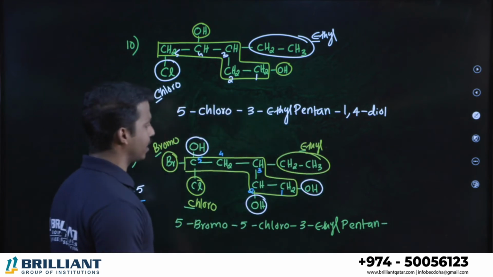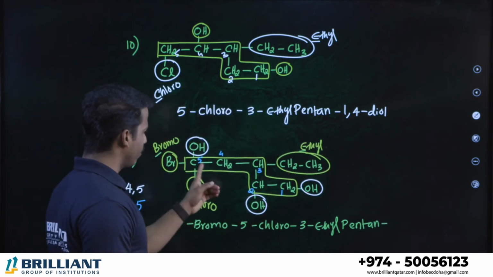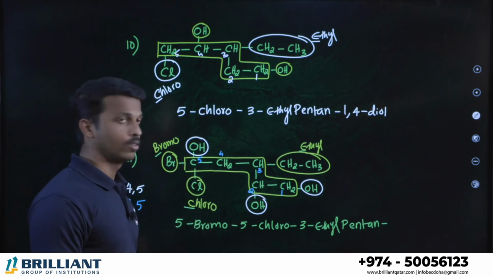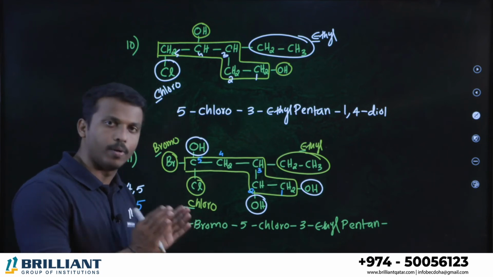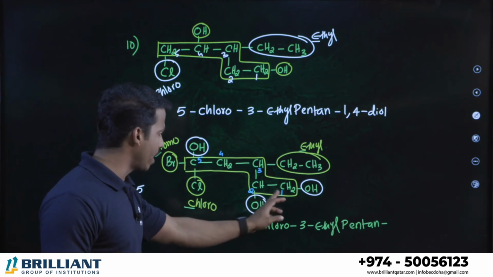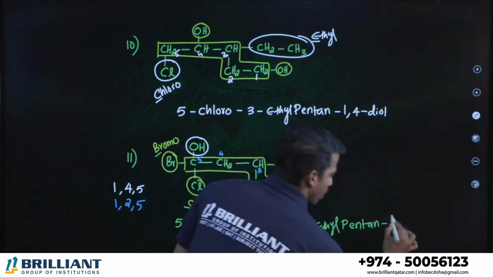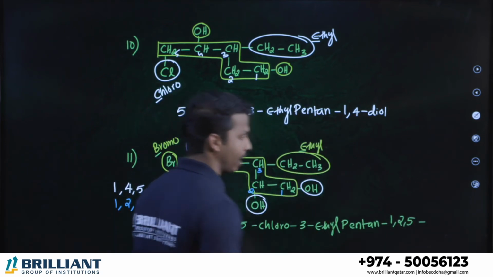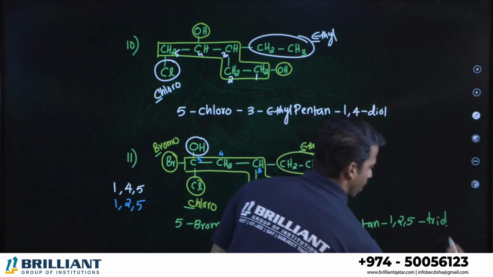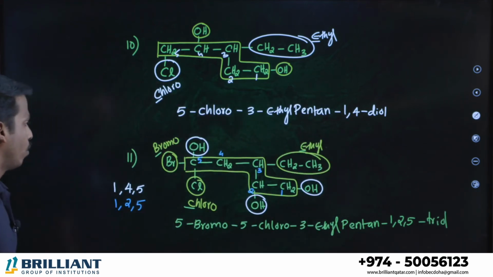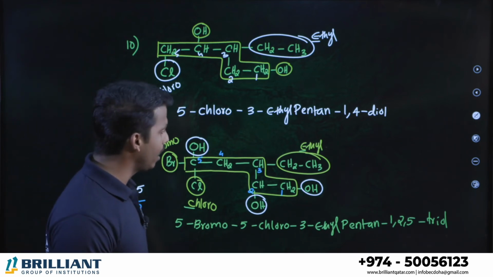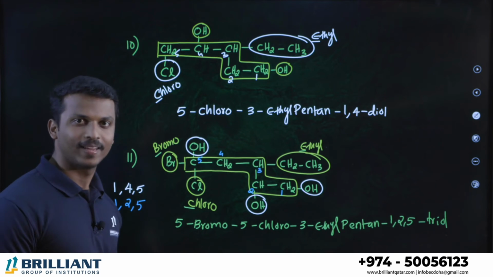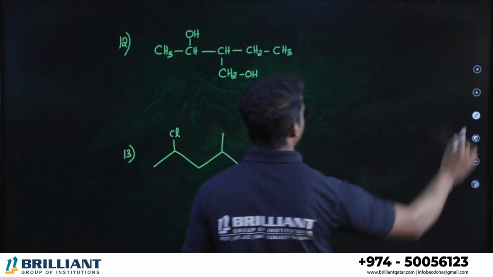Where is the alcohol present? First, second, fifth. You may ask, sir, can we write 5, 2, 1? No, lower number to higher number we should write. 1, 2, 5. These positions have alcohols. How many alcohols? 3 alcohols, so we say triol. 5-bromo, 5-chloro, 3-ethyl, pentan-1,2,5-triol. Clear all? Easy? Next one.